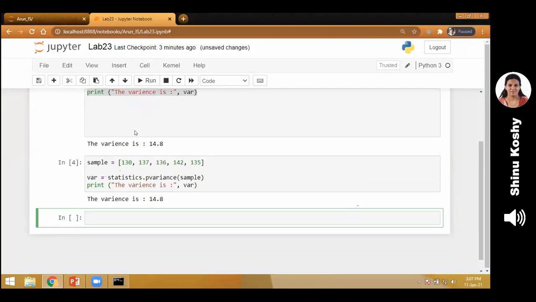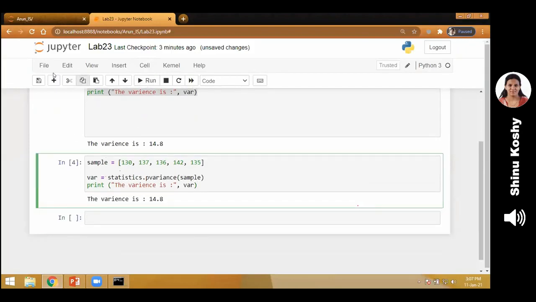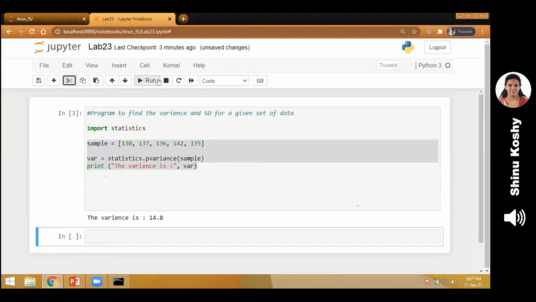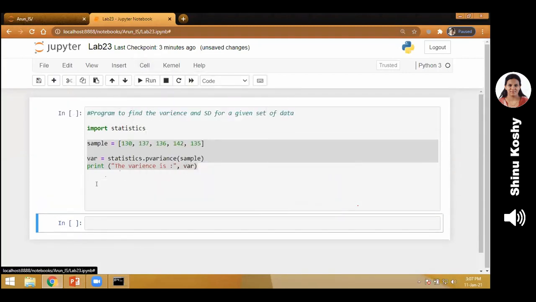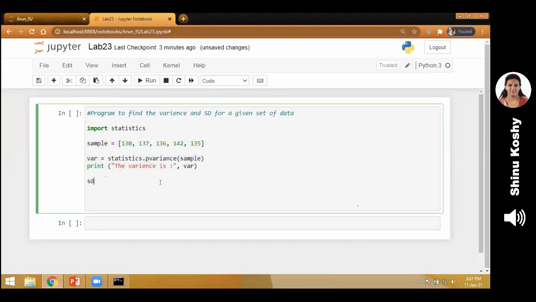Now what are we going to do? We are going to find the standard deviation. How to find out the standard deviation? We use the function name pstdev. So it belongs to the statistics library.